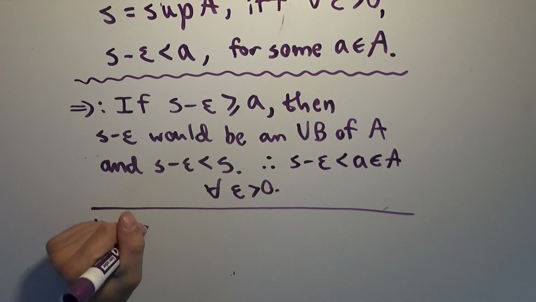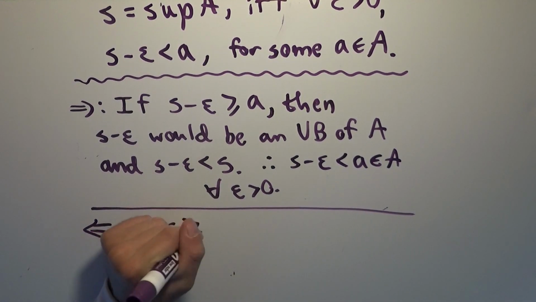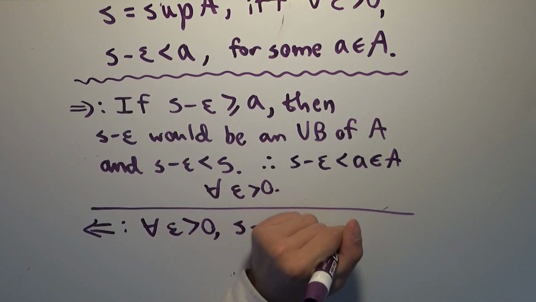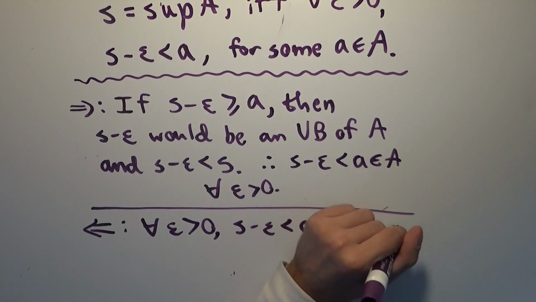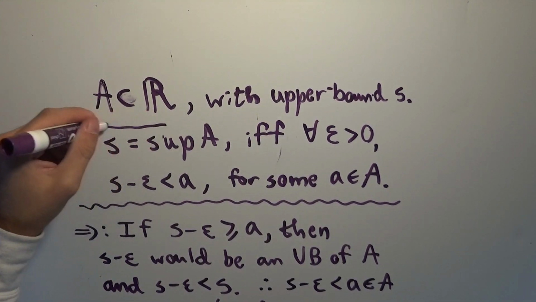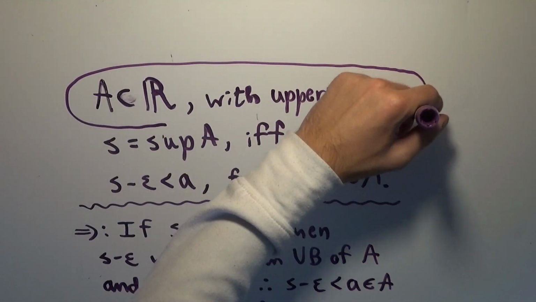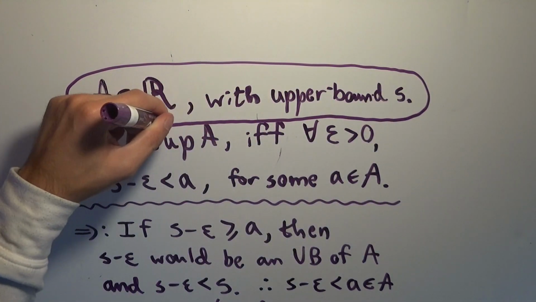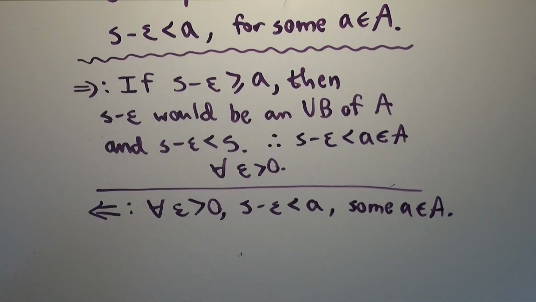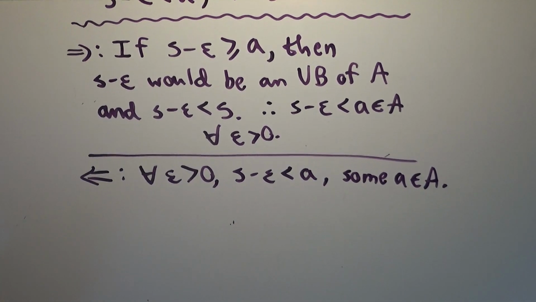So we're going to assume that for all epsilon greater than 0, S minus epsilon is less than some little a in big A. We know this is our main assumption, that S is an upper bound of A. So we still have the fact that it's an upper bound. We're just now going to prove that given this assumption, S must be the least upper bound. And again, this will not be too hard.